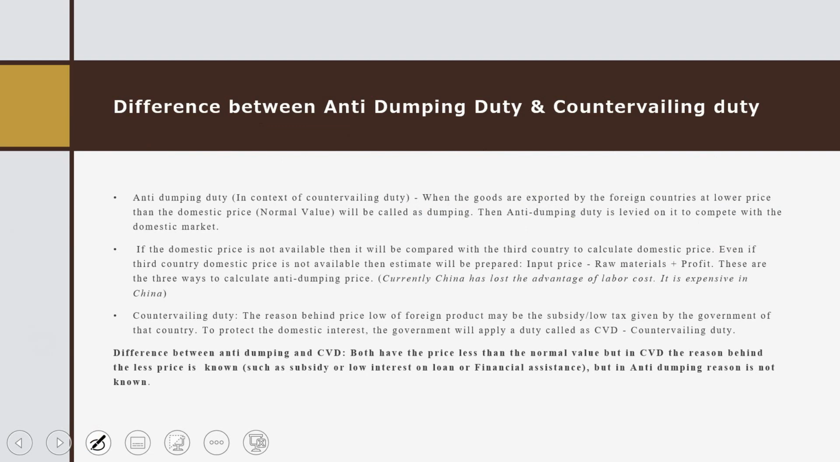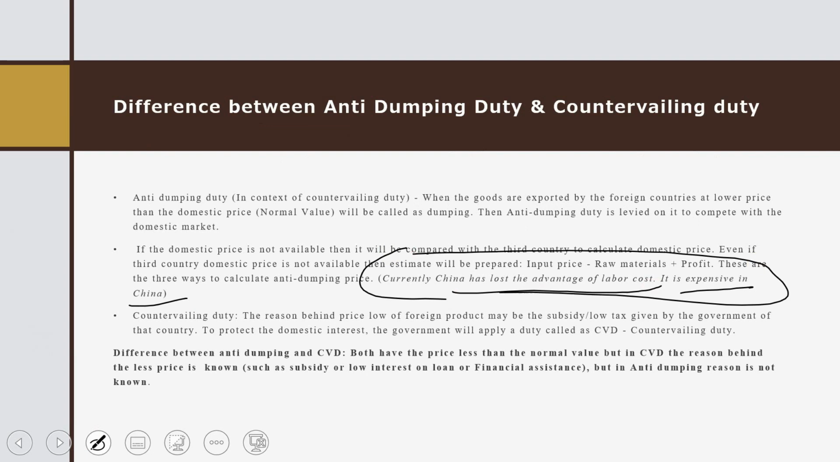So currently China has lost the advantage of labor cost, so it is expensive in China. This is just one part I noted. No, it is not relevant to this topic.